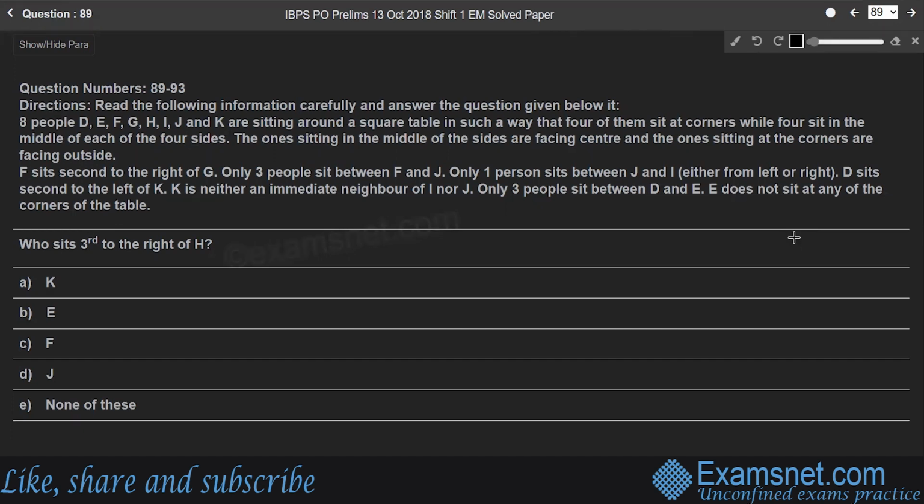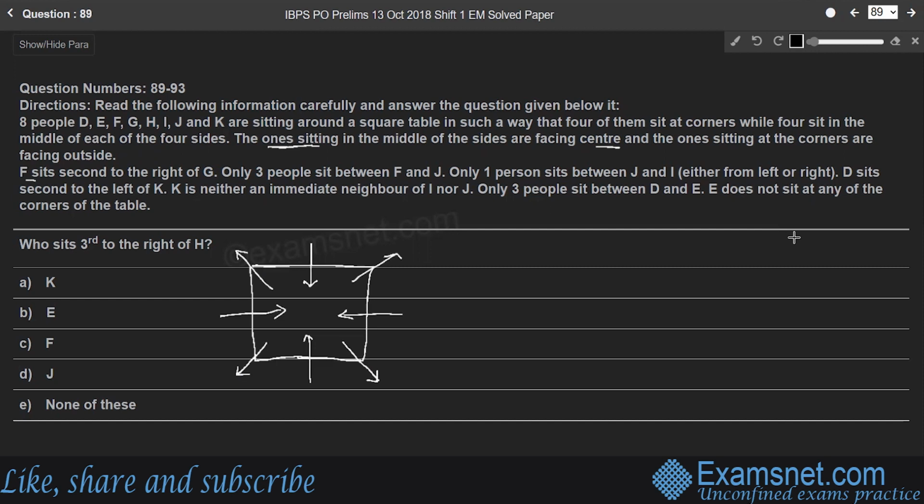Here, consider a square table. It is given that the ones sitting in the middle of the sides are facing center, right? So here the one who is sitting exactly in the middle is facing center like this. And the one who is sitting at the corner is facing outside like this, right? Here 4 persons are facing outside, 4 are facing inside, right?